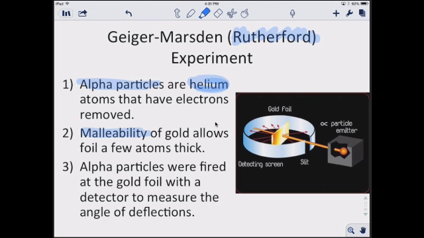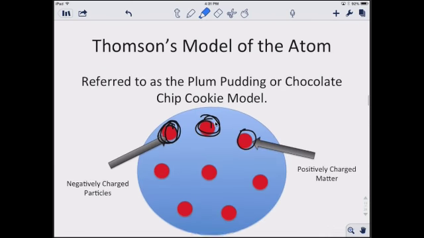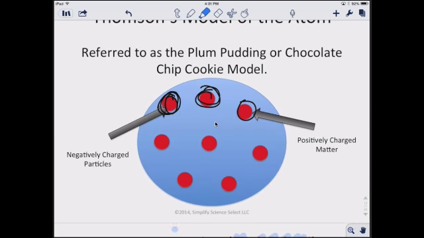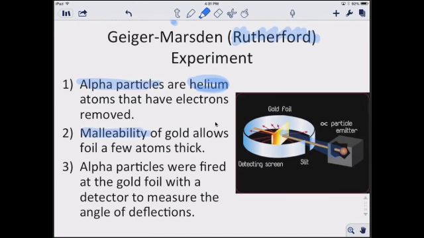They shot alpha particles at it, as you can see here. If it was going to react like the plum pudding model, these alpha particles would just go straight through and maybe bend a little bit to get away from the negatives, but not much.